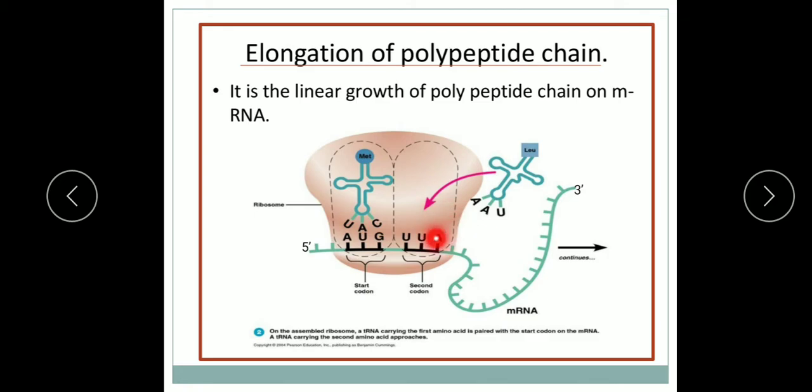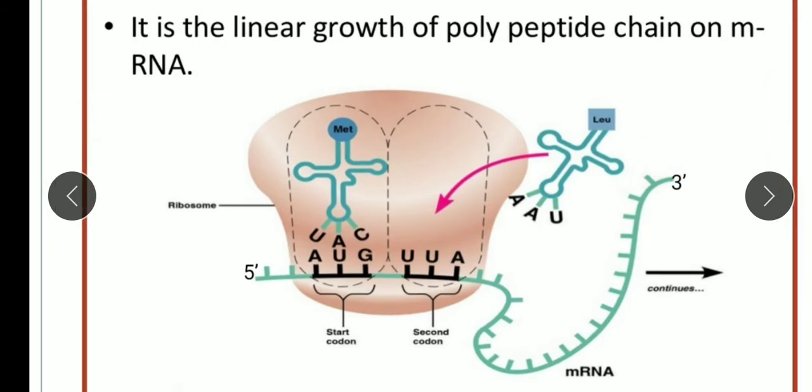The P site of the larger subunit is occupied with the Met-tRNA and the A site is vacant. Now this site receives a new charged tRNA molecule with an amino acid. You can see here, this is methionine and this is leucine amino acid. Its anticodon is AAU and the codon is UUA on mRNA. Understood? So this anticodon and codon matching is done.